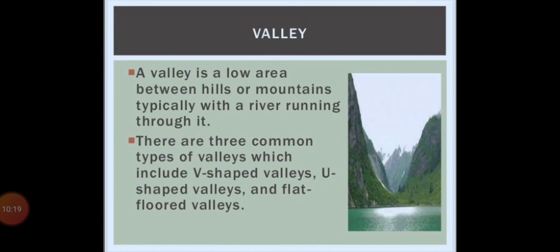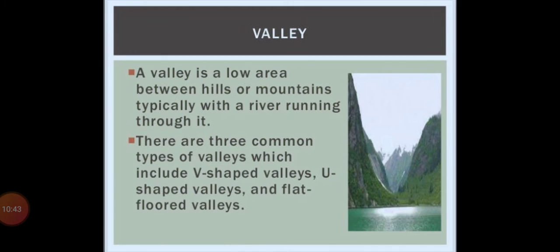Valleys. A valley is a low area between hills or mountains, typically with a river running through it. We are all familiar with the valley. We can see the area between two mountains or two hills, and generally we see rivers flowing in between the mountains, in the valley.